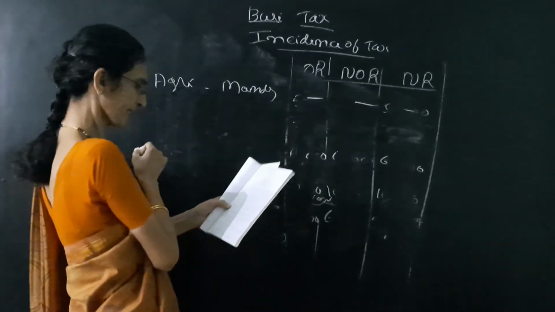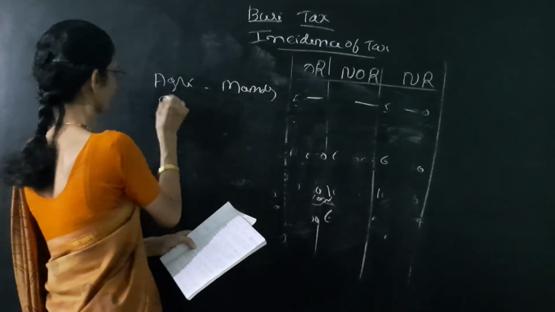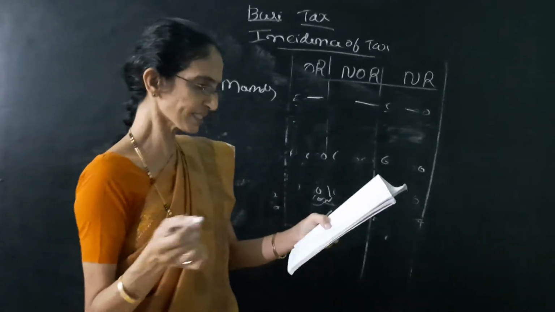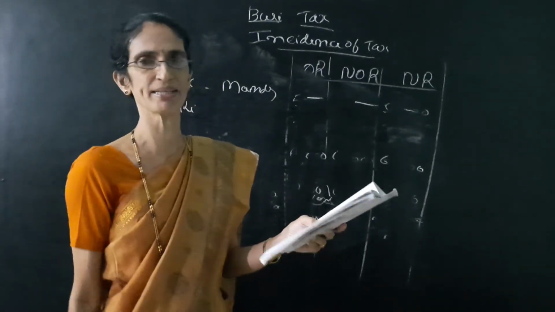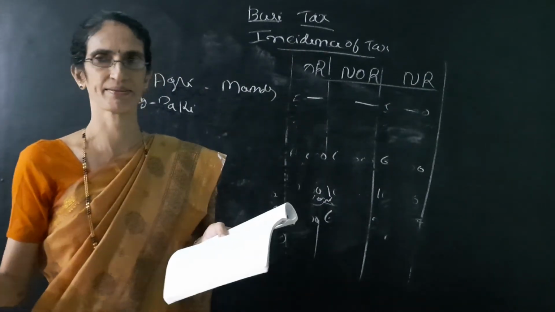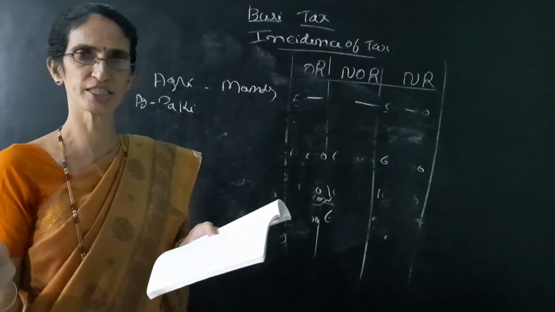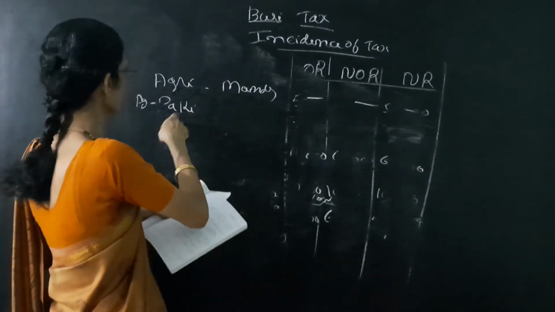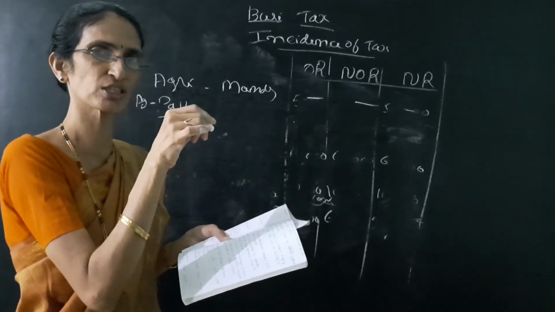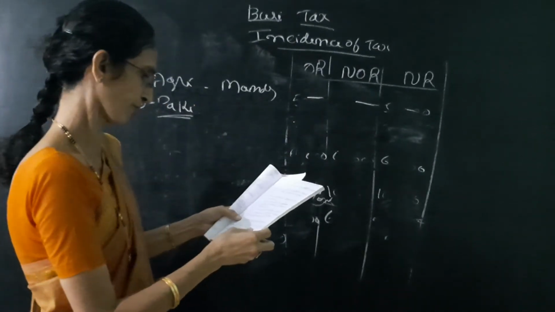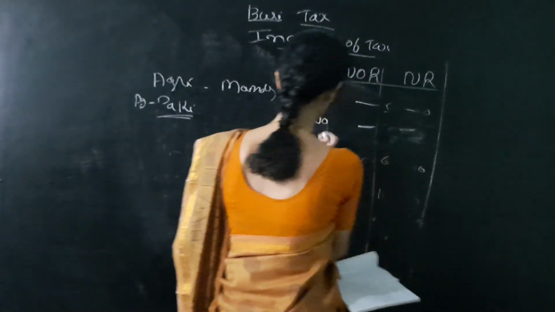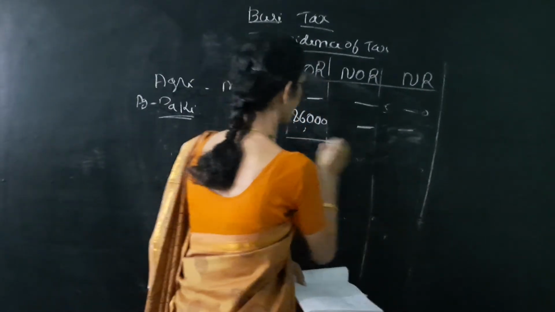Next one is income from agriculture in Pakistan. So agricultural income in Pakistan received there but later remitted to India. Once again, remitted to India, deposited in India, leave it. So agricultural income is received from Pakistan. So once again it is a foreign income. So only the first column is taxable. So in the first column we have to write 86,000. Next two columns dash dash. So this problem is over.